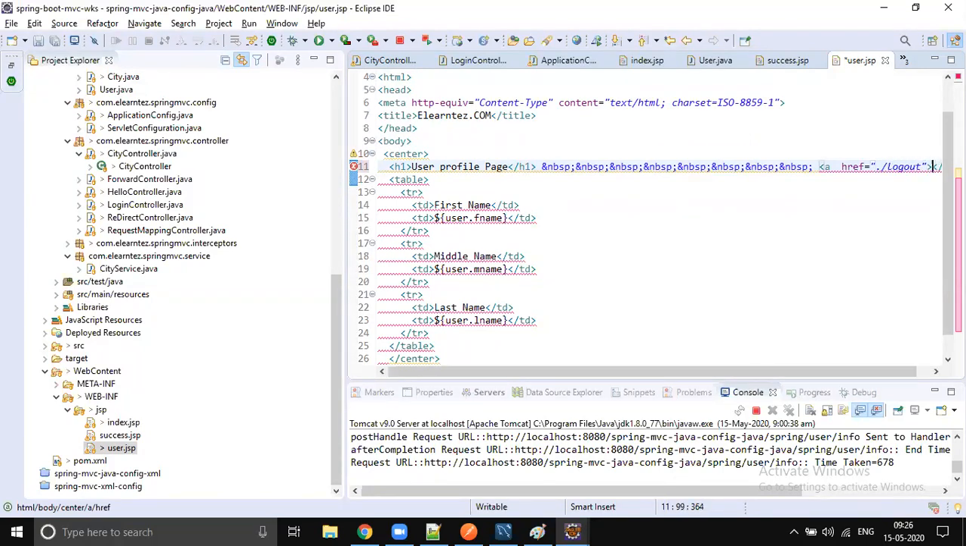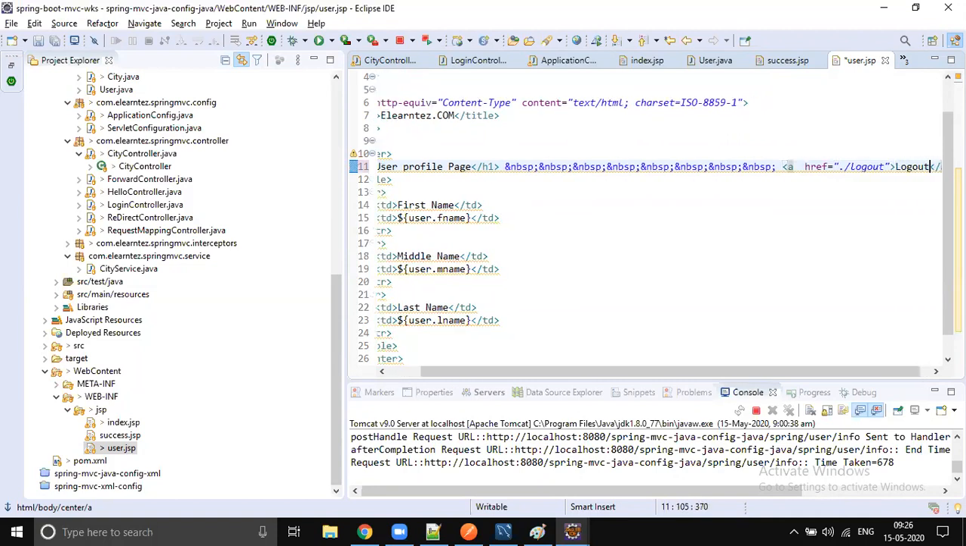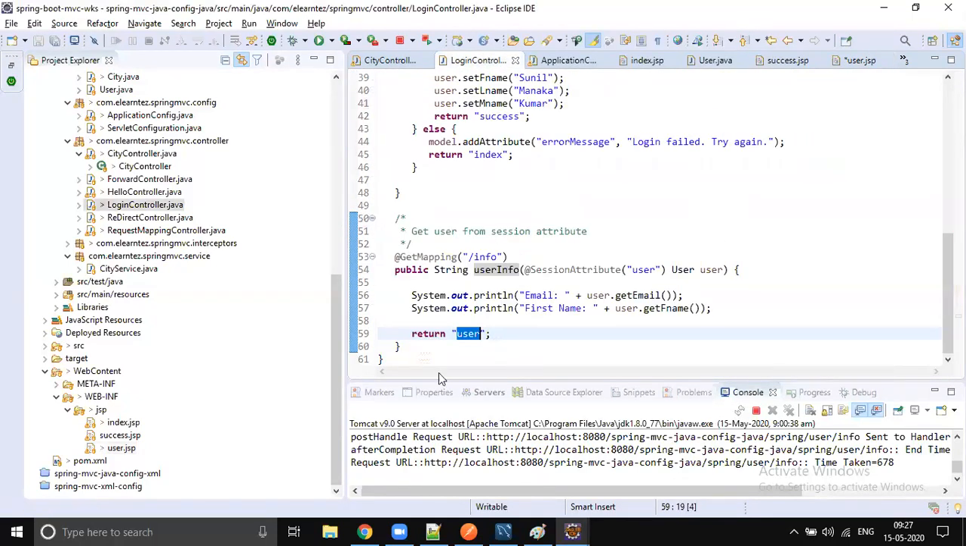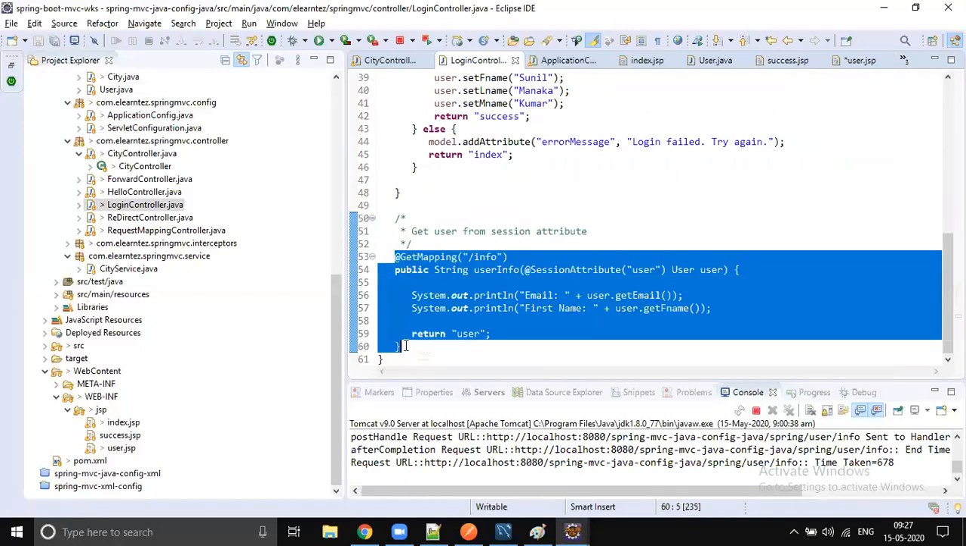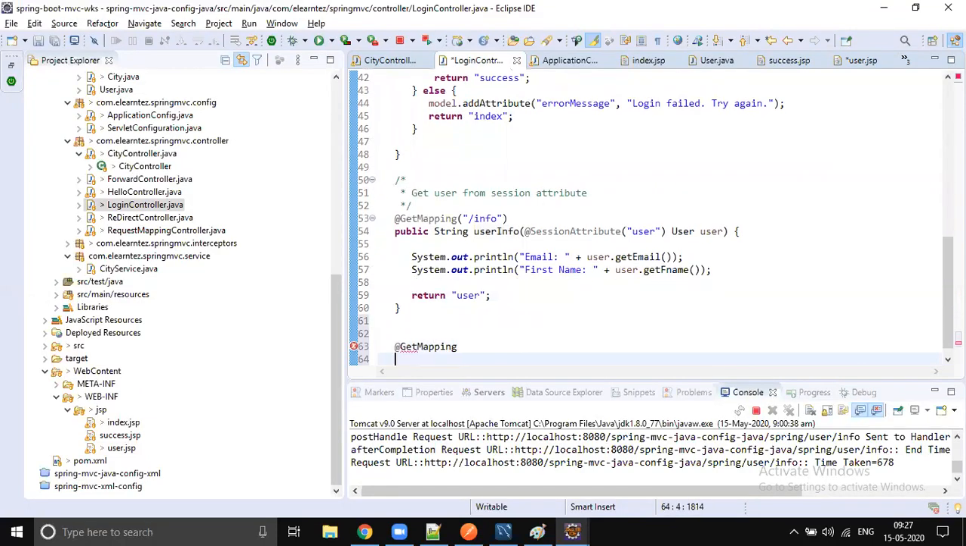Let's provide some text, logout, right? So when you click on this logout, it expects that there is one logout configured. So let's write that method. Get mapping, public. Yeah, so it should be for logout, and we should do the logout, right?